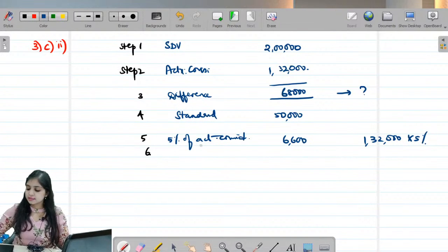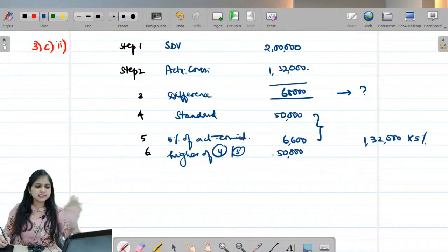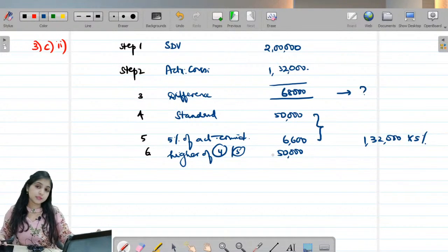6,600, right? Step 6, pick the higher of them. Pick the higher of step 4 or step 5. So 50,000 or 6,600, which is higher? Higher is 50,000. These are the 6 steps. Step 1, what is the SDV? Step 2, what is the actual consideration? Step 3, see what is the difference. Then step 4, always standard of 50,000. Then step 5, 5% of your consideration. And step 6, which is the higher of step 4 and step 5.